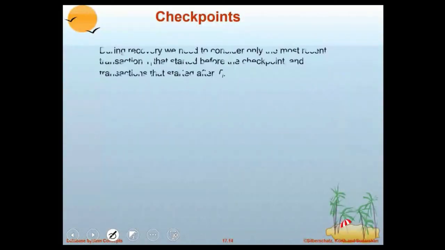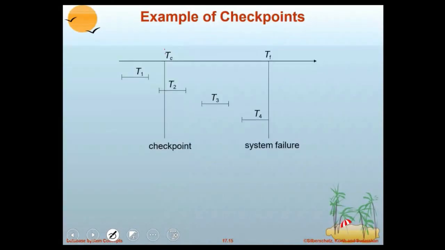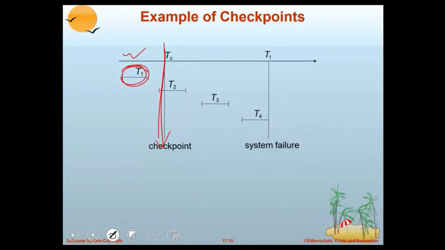Here, this is a checkpointing technique, and this is an example we have seen. When checkpointing is in progress, whatever transactions have their updates written to disk are to be ignored. We have to consider only those transactions that are active during the time of checkpointing and those which start after the checkpointing.